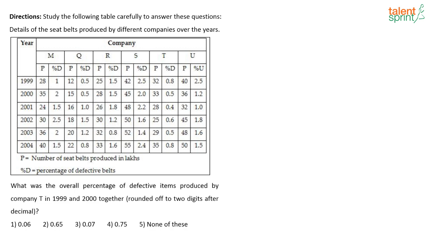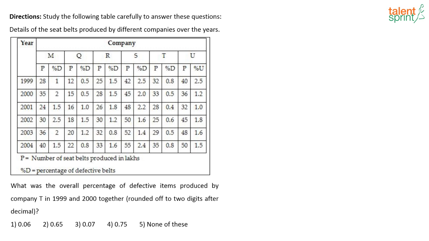What was the overall percentage of defective items produced by company T in 1999 and 2000 together? Company T in 1999 and 2000.